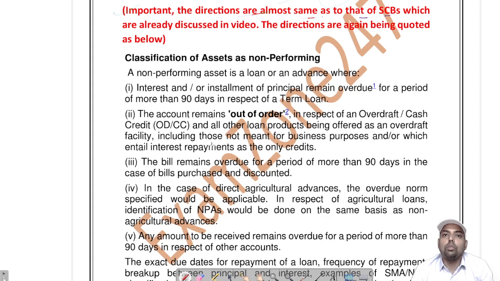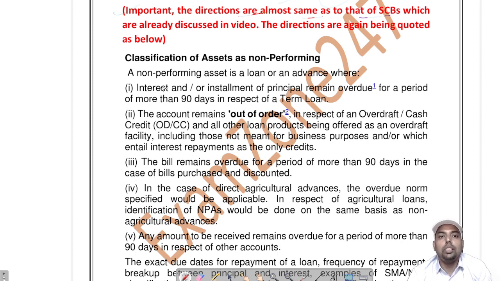Any asset which is not generating income for the bank, if it is expected to generate income, then it is a non-performing asset of the bank. Suppose the building of the bank may not be generating income for the bank, but it is being used for the bank. If it is not generating income, it won't be NPA. It is still an asset of the bank.